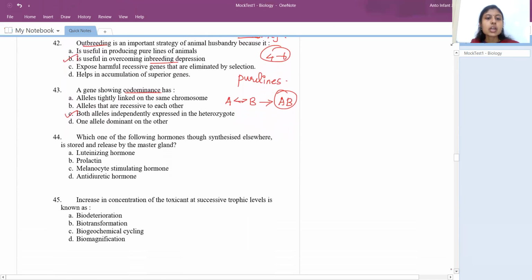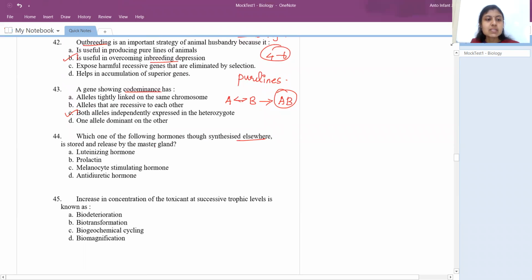Which of the following hormones, though synthesized elsewhere, is stored and released by the master gland? The master gland they are mentioning here is the pituitary. The hormones which are produced elsewhere but stored in the pituitary, that elsewhere is the hypothalamus. So 2 hormones are produced by the hypothalamus, but they go and are stored in the pituitary gland, exactly in the posterior pituitary gland. So what are those 2 hormones?